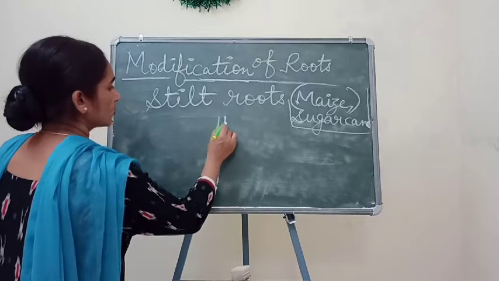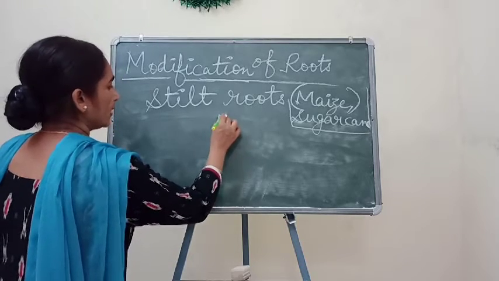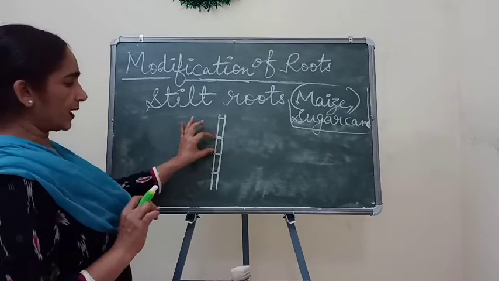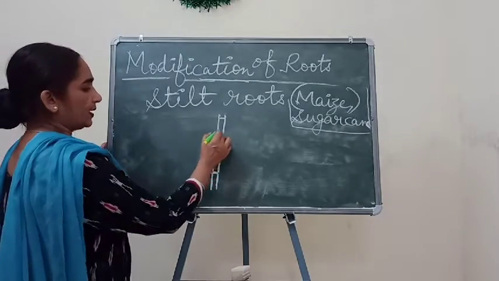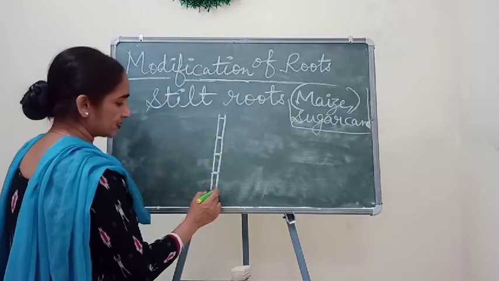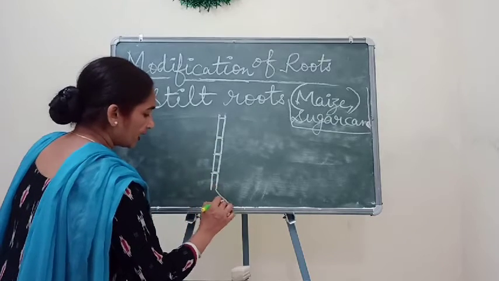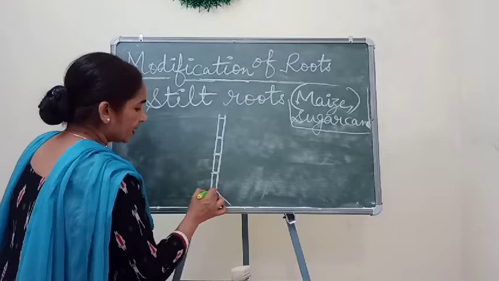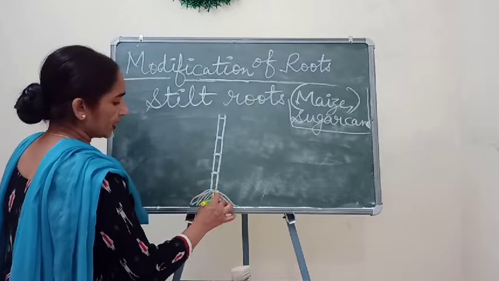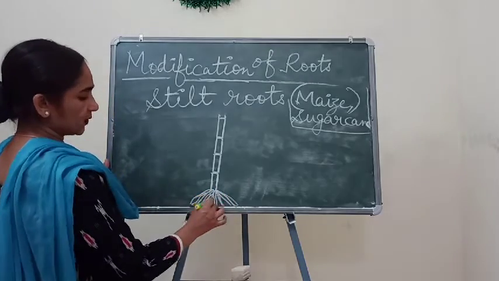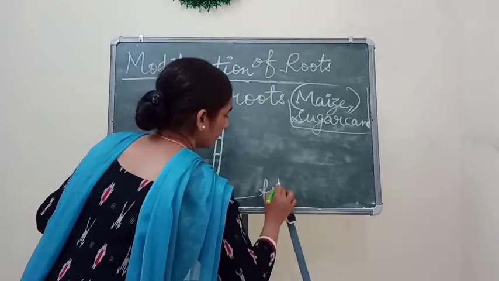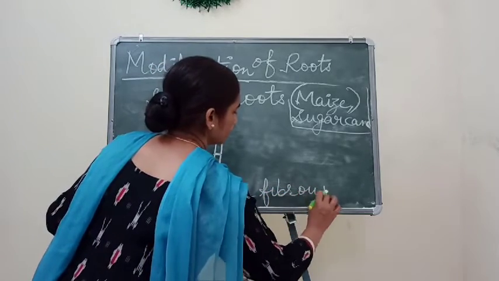This part is called the node and this longer part is called the internode. And in this way the sugarcane plant has this kind of structure, and here the main roots are present from the sugarcane plant in this way. These are the simple, fibrous roots.